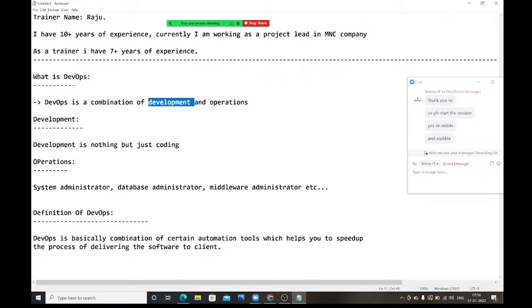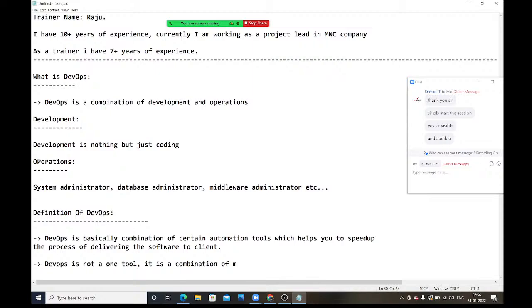DevOps is not one tool, it is a combination of multiple tools. All those tools are combined, and what they do is they help to deliver the software very quickly to the client. Let me write that point also. DevOps is not one tool. It is a combination of multiple tools.